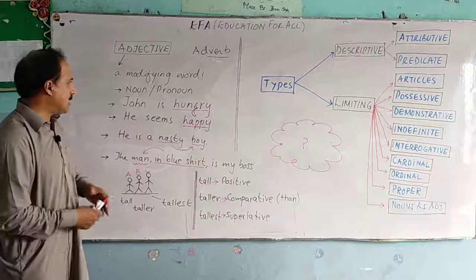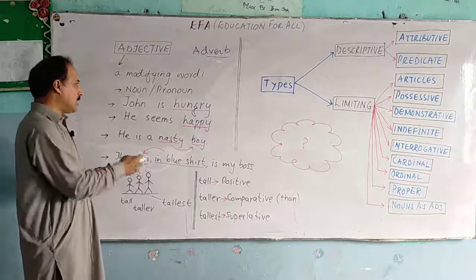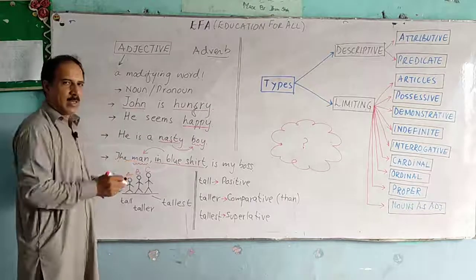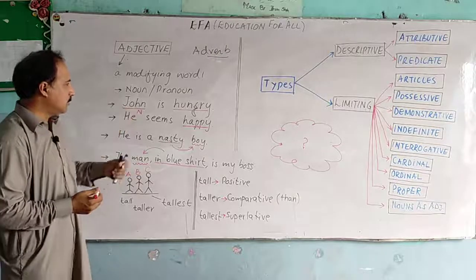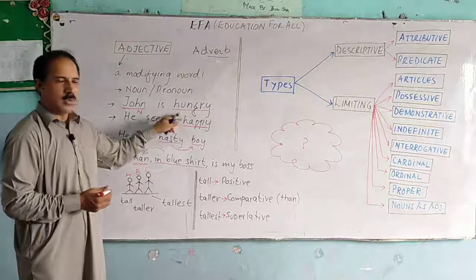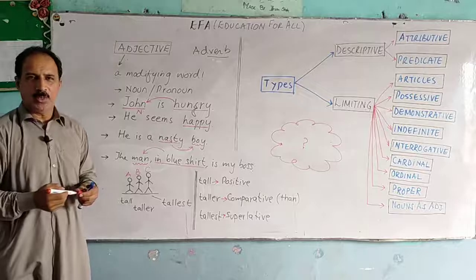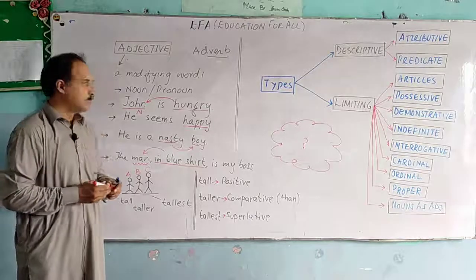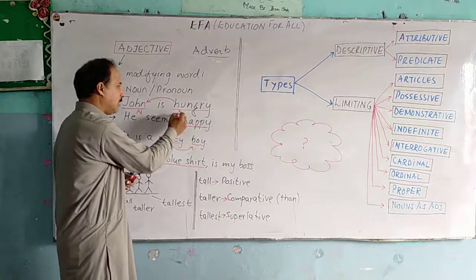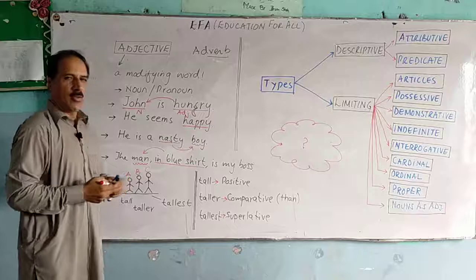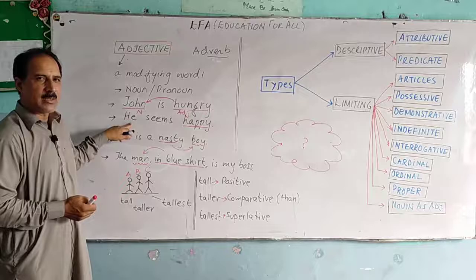Now look at this example. John is hungry. Now you see that in this sentence, John is my noun because it names a person, so it is a noun. And hungry is a word which gives you additional information about this noun, John. John is hungry. So hungry is a word which you can say is an adjective because it is describing the noun John.